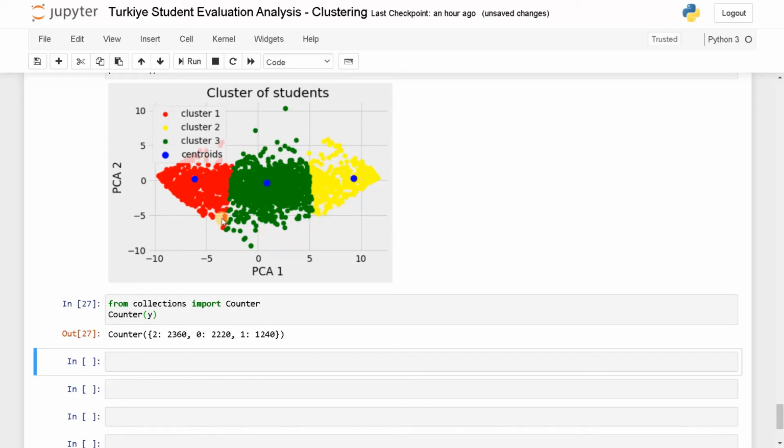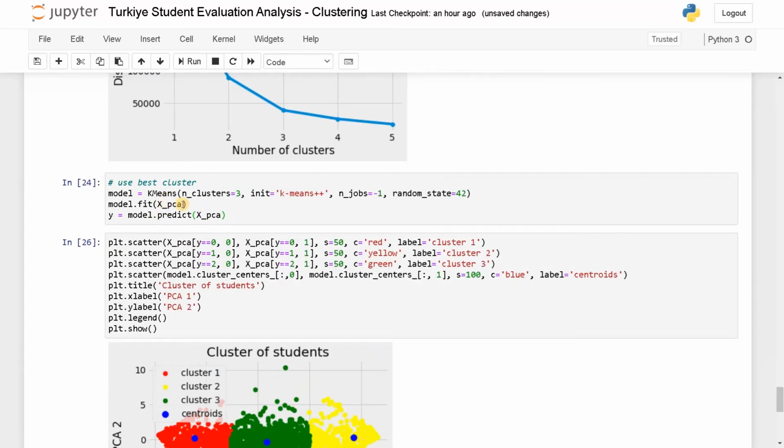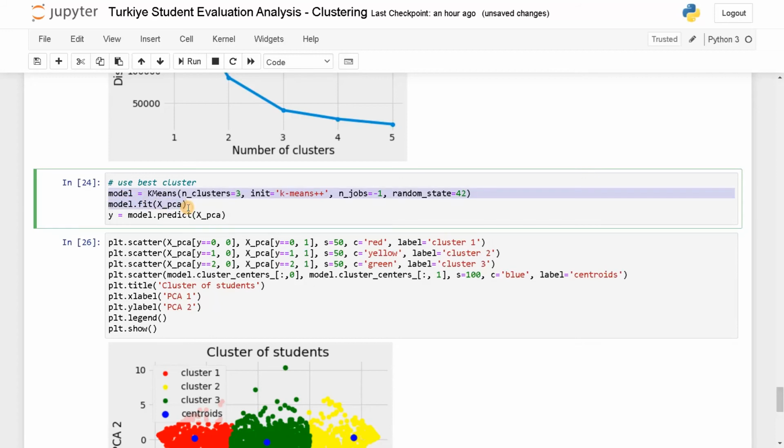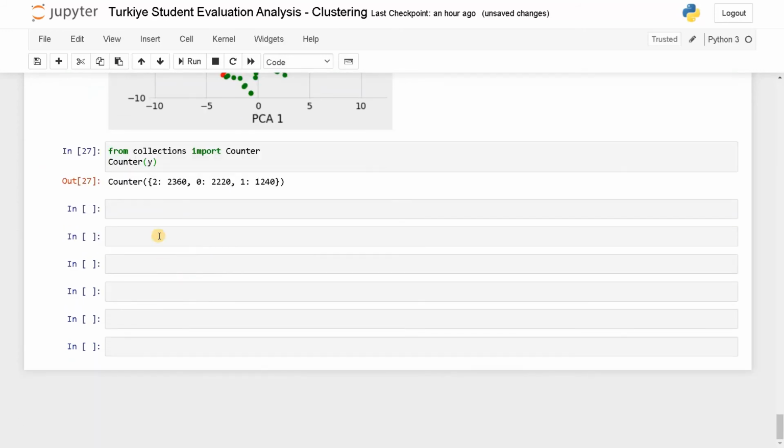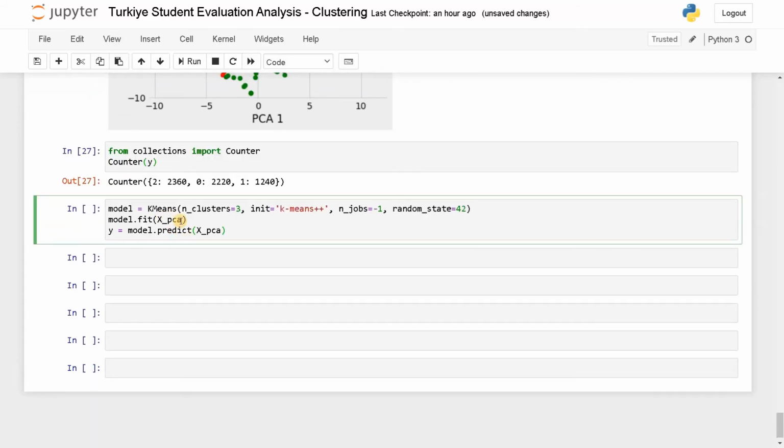These values are generated from 2 dimensions only. Let's train the model with the entire data set. So let's copy this and paste it here. Instead of xPCA, we will just use X. That means we are training it with 28 dimensions. Let's run this.